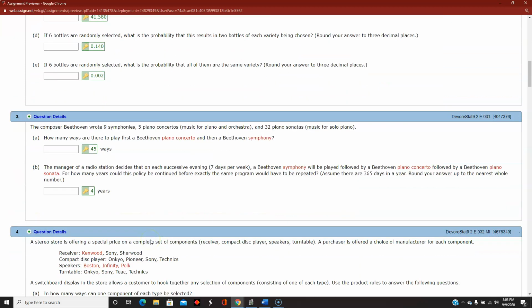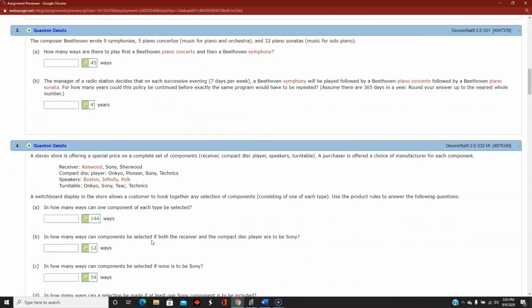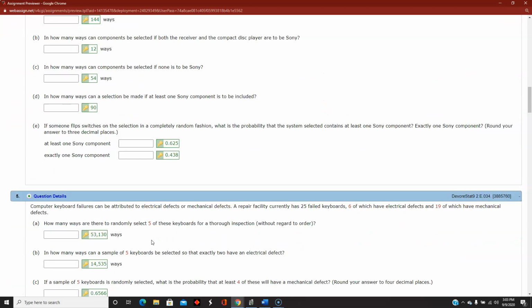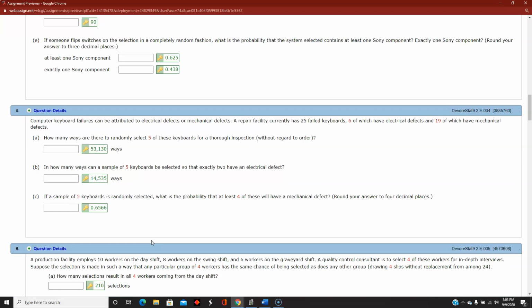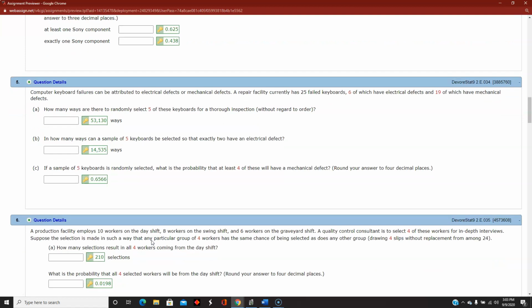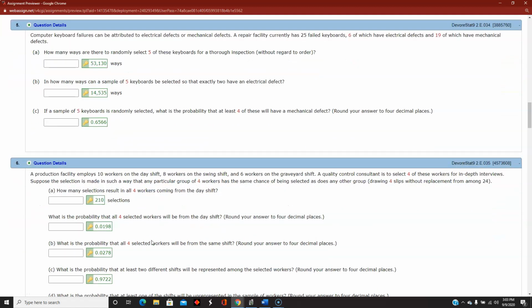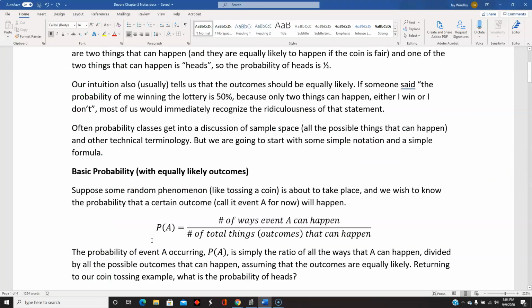And this problem is very similar. So all of those first several problems are going to deal with combinations and using our very basic probability fraction, the number of ways something can happen divided by the total number of things that can happen.